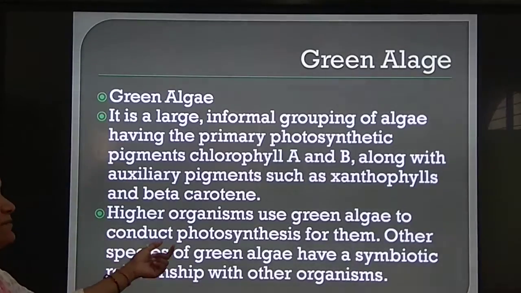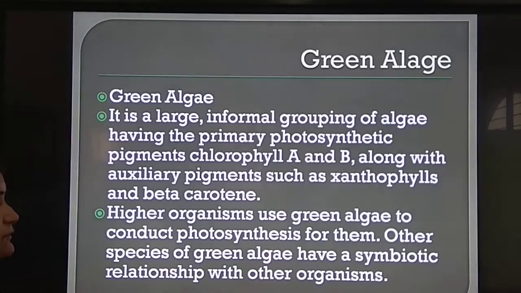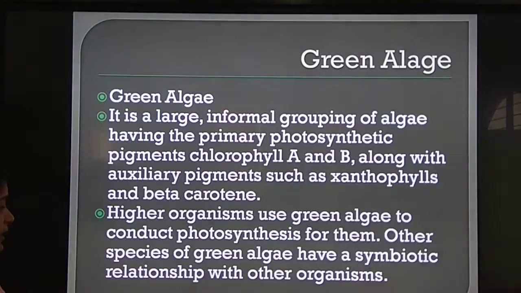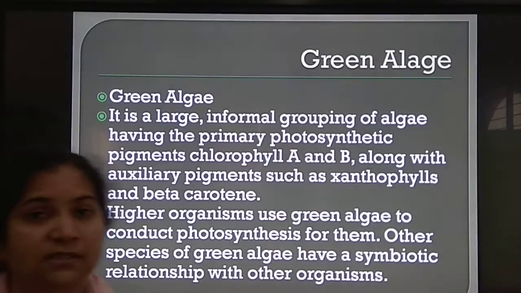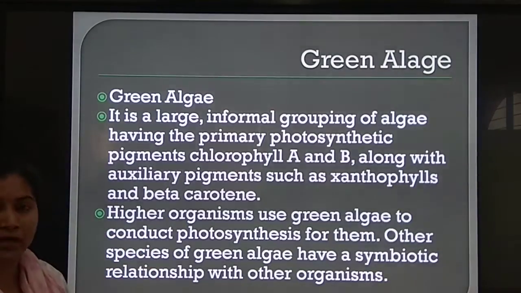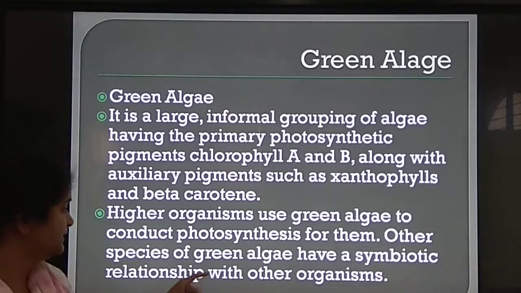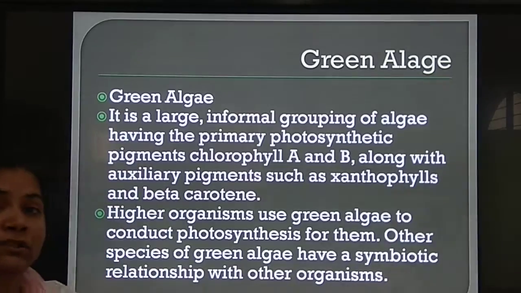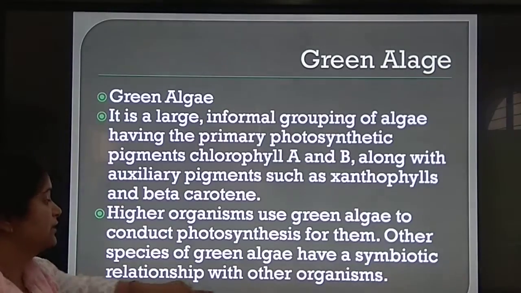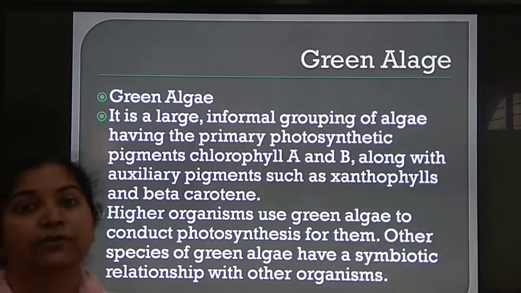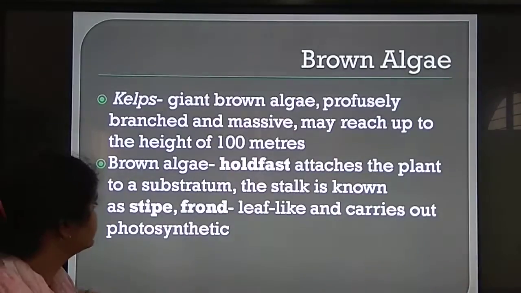Now, higher organisms use green algae to conduct photosynthesis for them, and other species of green algae have a symbiotic relationship with other organisms. So this is the algae which is used by a higher organism as their food source, and this is the algae which is also seen in hydra, I told you, and on the shells of snails. So green algae is found in symbiotic association. In the Cythus coralloroot, this algae is found.